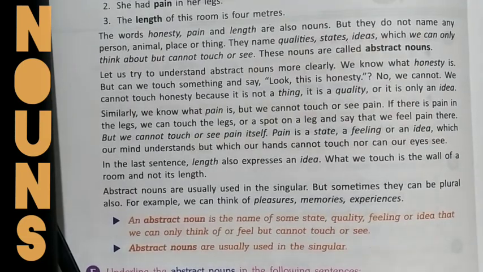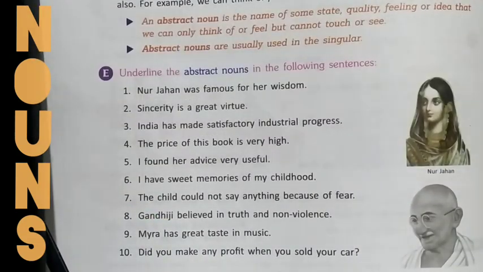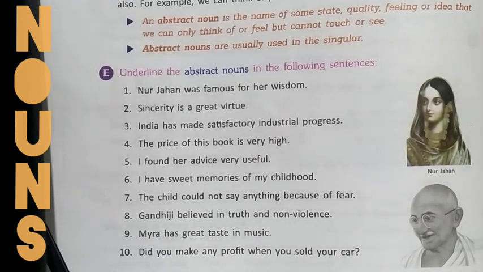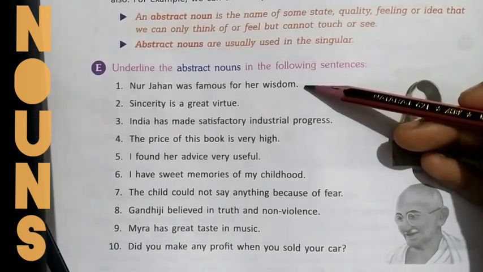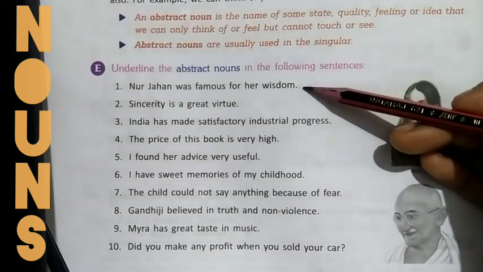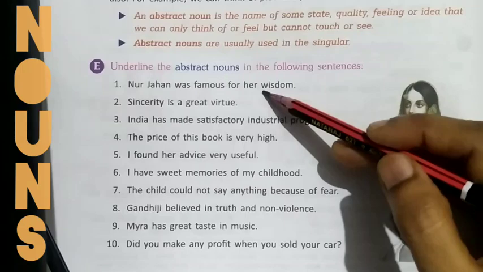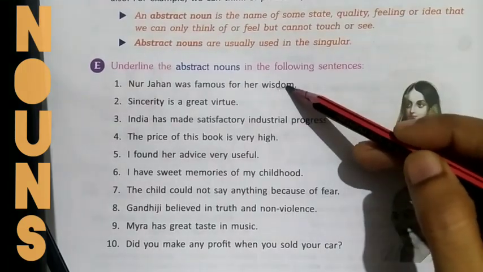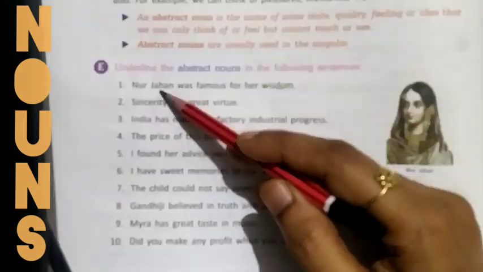Let's move towards exercises. Now in this exercise, we have to underline the nouns which are abstract. Okay, so the first sentence is Noor Jahan was famous for her wisdom. So I hope you must have understood now that the word wisdom is an abstract noun. Noor Jahan is a proper noun.